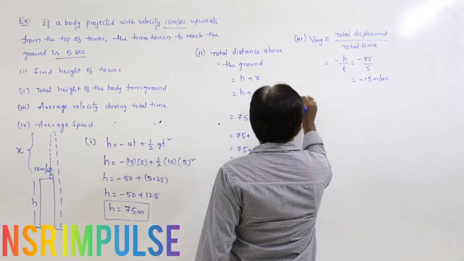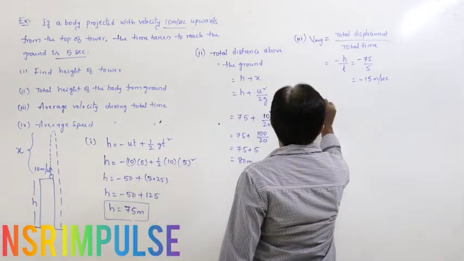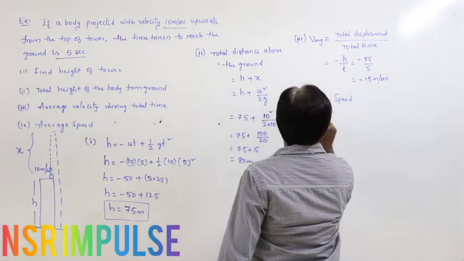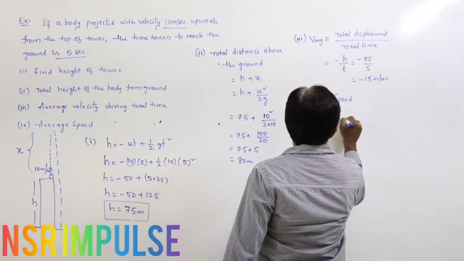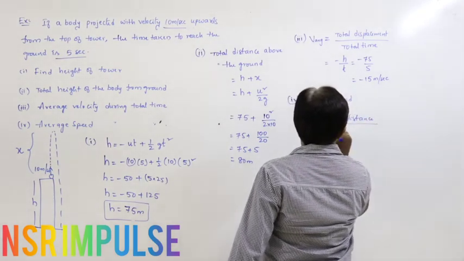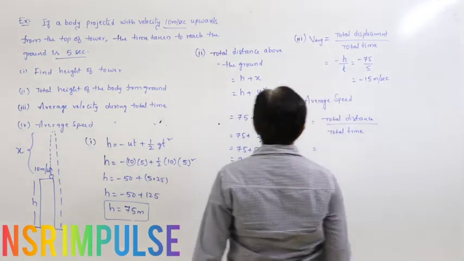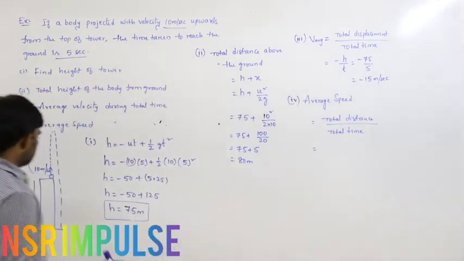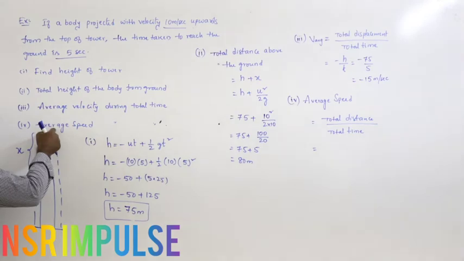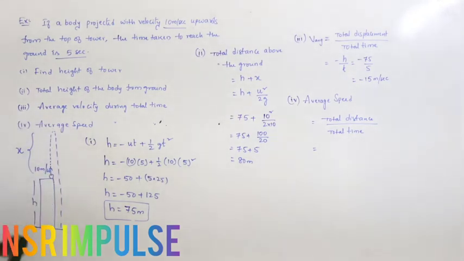Next, fourth problem, what is it? Average speed, total distance by total time. What is the total distance travelled? Starting from this position, the body reaches the maximum height and again moves downwards, this total distance.